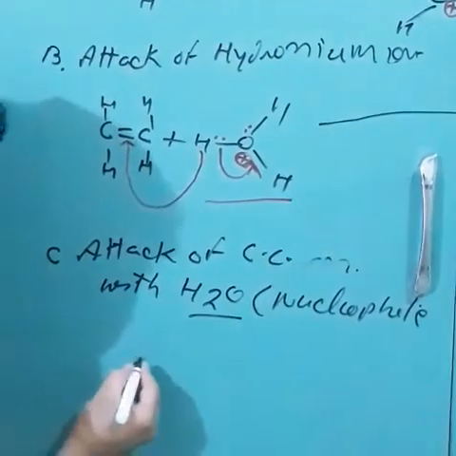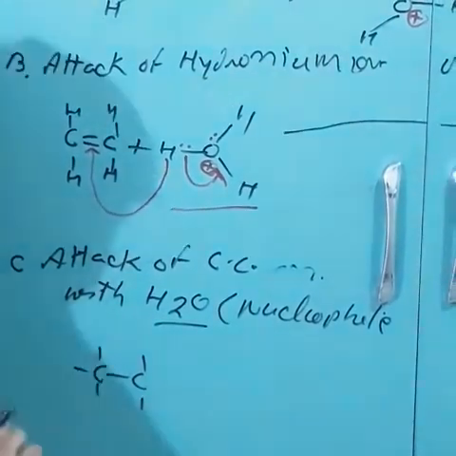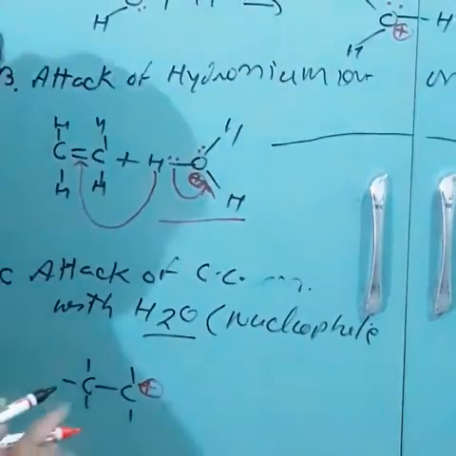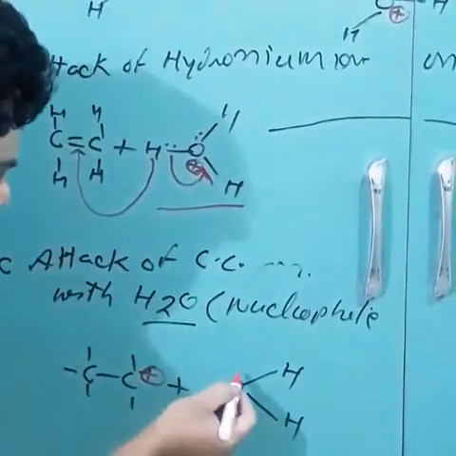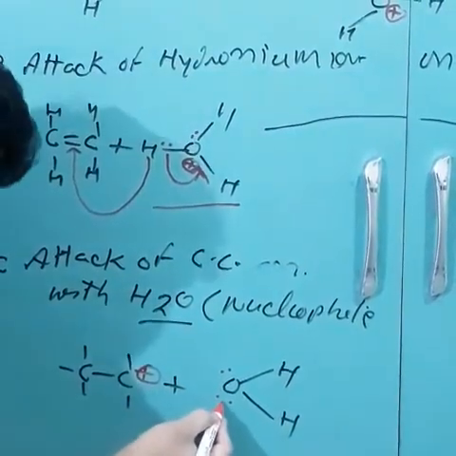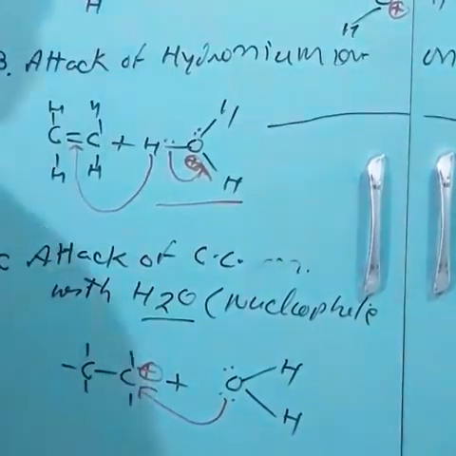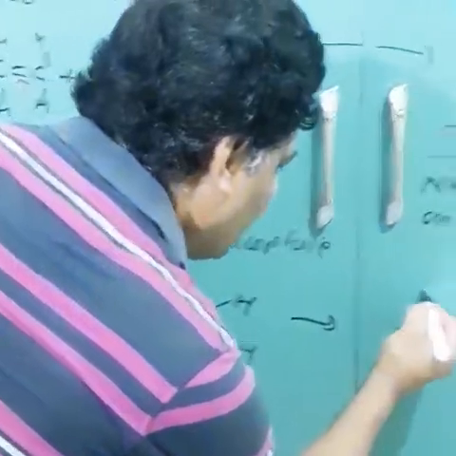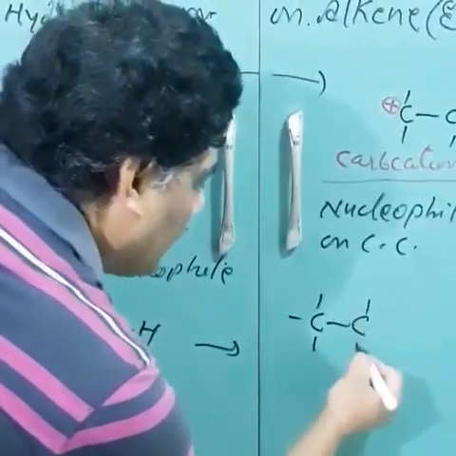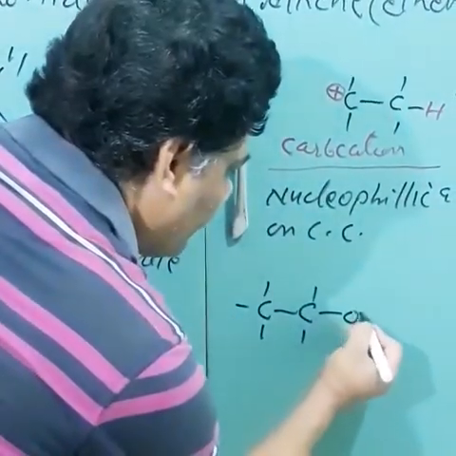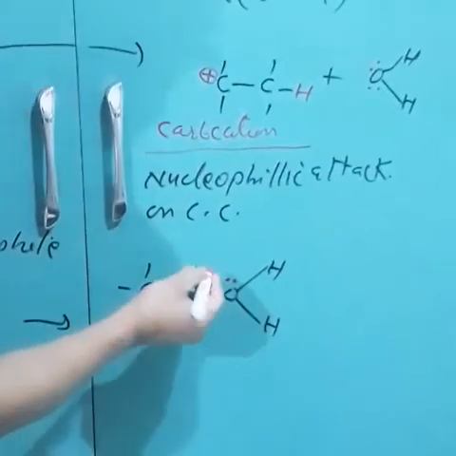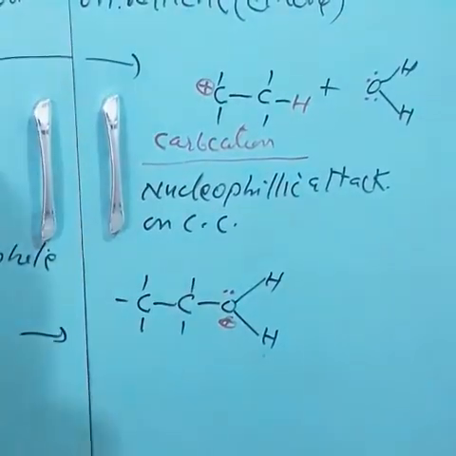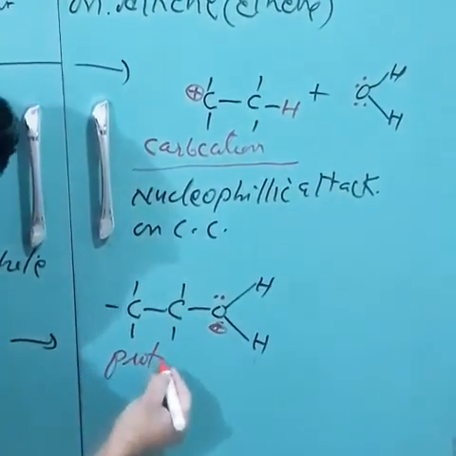Here is the carbocation, CH3CH2 with a plus charge, plus OH2, water having two lone pairs. So it is electron rich and the carbocation is electron deficient, so it will attack the carbon. Therefore there will be the formation of protonated alcohol. Protonated alcohol means here it is getting attached, so now again there will be one lone pair and a plus charge. This is called protonated alcohol.